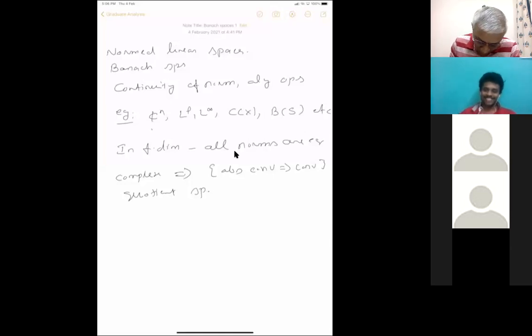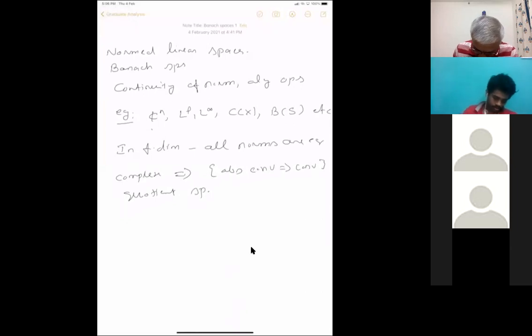Okay. So we want to start doing functional analysis, and for that, first we want to define what is called a Banach space, and before that we want to define what is called a normed linear space. So we will fix a vector space. All of you know what a vector space is. You must have studied it in linear algebra or algebra courses. So this is where the class starts.